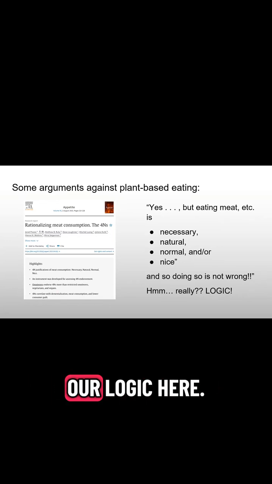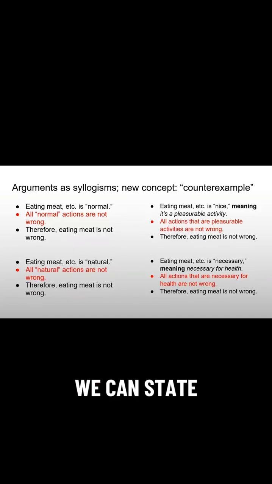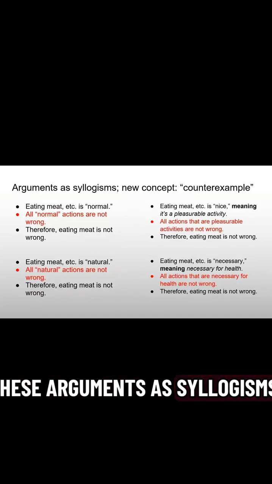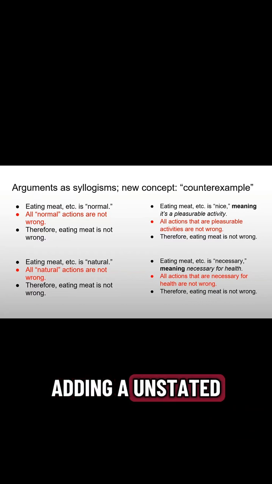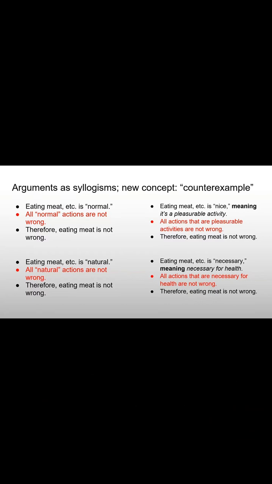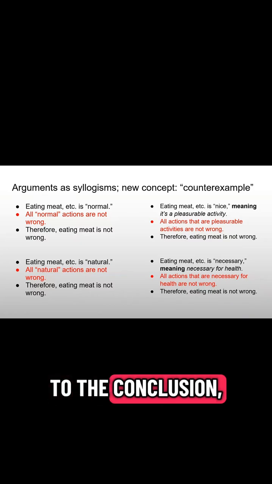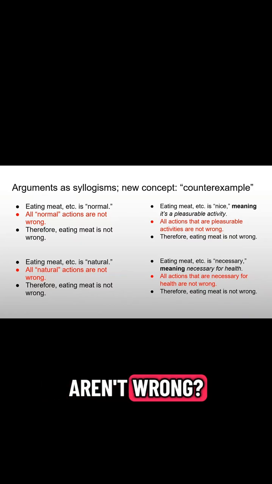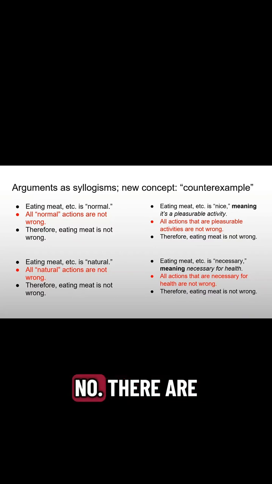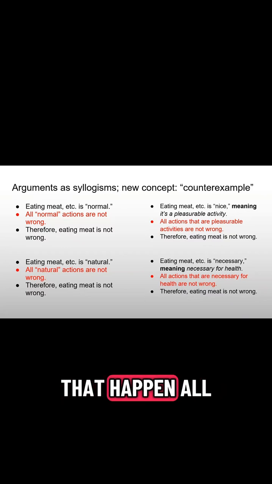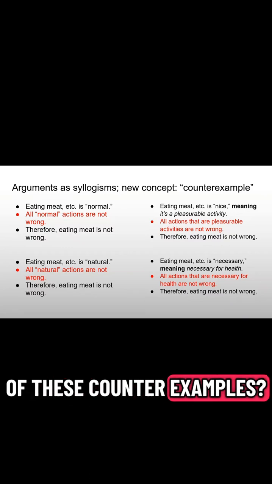Well, let's apply our logic here. We can state these arguments as syllogisms. This involves adding an unstated premise in each case. This premise here is in red. So, eating meat is normal, therefore eating meat is not wrong. How do you get from that stated premise to the conclusion? All normal actions aren't wrong. Well, is that true? No. There are counterexamples. There are all sorts of actions that happen all the time. They're normal, but are wrong. What are some of these counterexamples?